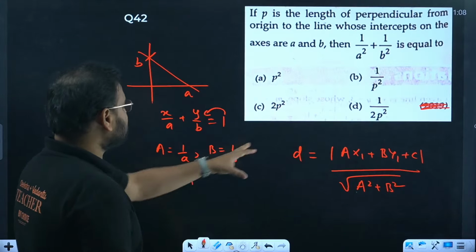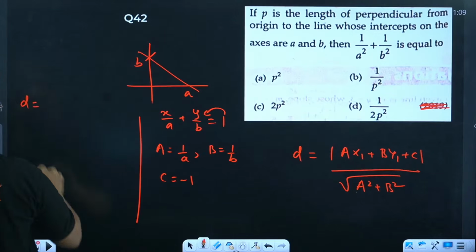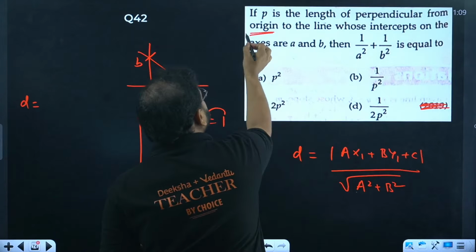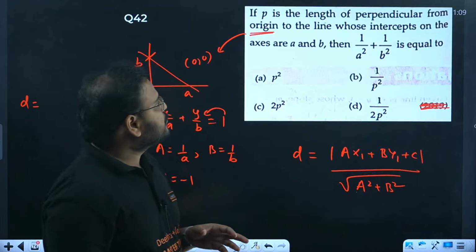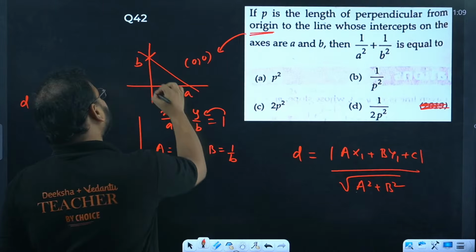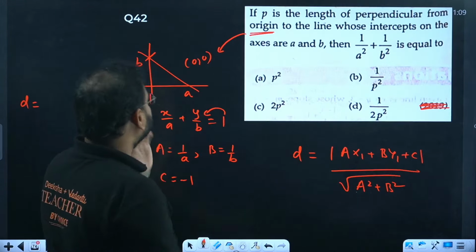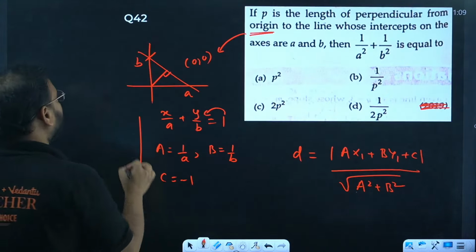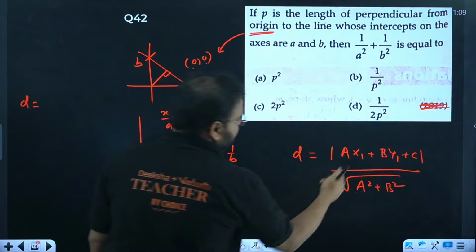Now simply use this in the distance formula. Check here. They are saying which point they're talking about. The point is origin. It means they're looking for the perpendicular like this. Got it? So if the point we're talking about is origin, we're going to take x value as 0, y value as 0.